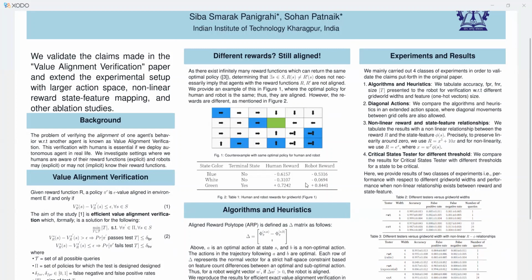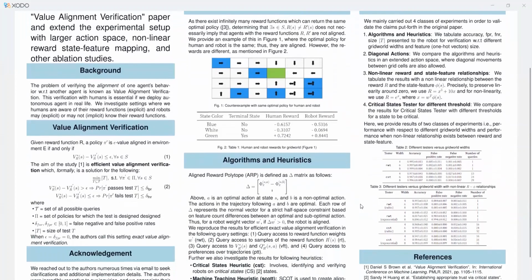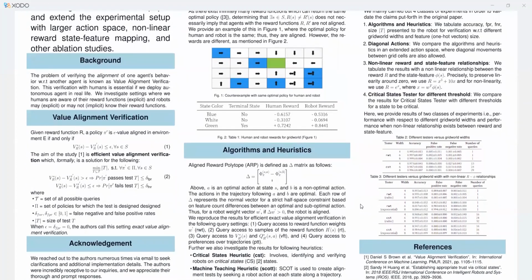We also validate our results with an extended action space. That is, we allow diagonal actions along with the 4 standard actions, that is up, down, left, and right. We also validate the results with nonlinear reward and state feature relationships. The claim put forth in the paper was that in order for an algorithm to work, the relationship between reward and state features should be linear.